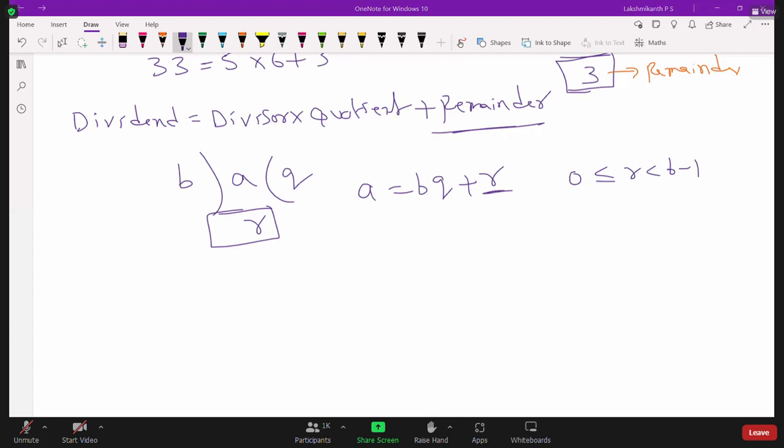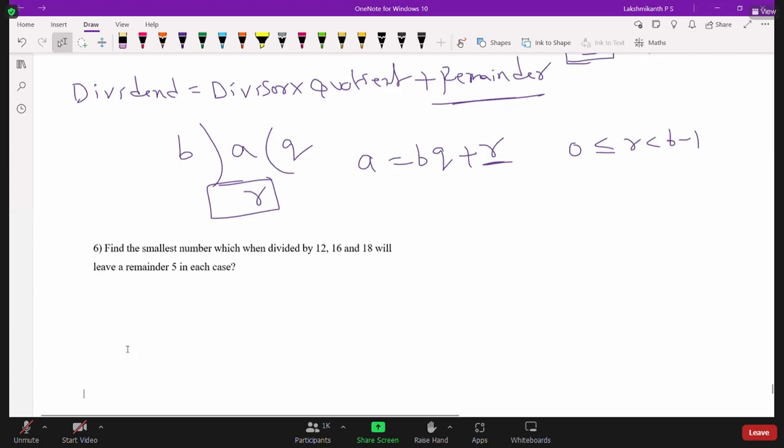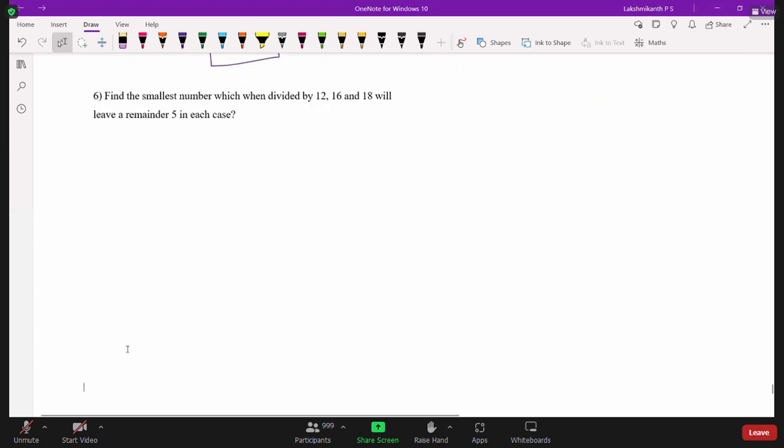Now we are going to solve 2 basic questions, and then we'll solve an Olympiad level question. Let me take one example to understand. Find the smallest number which when divided by 12, 16, 18 will leave a remainder 5 in each case. A very simple problem, everyone knows how to solve it.